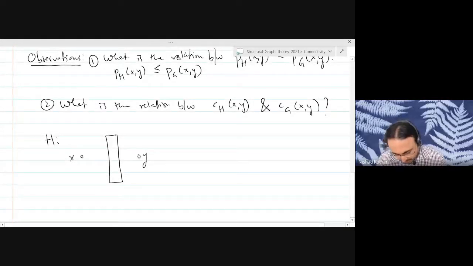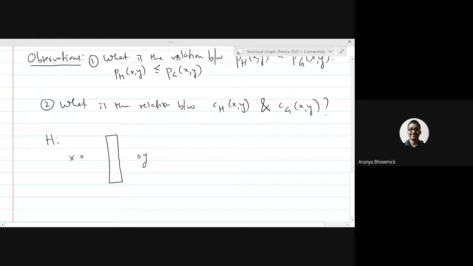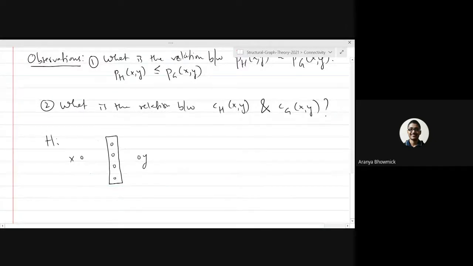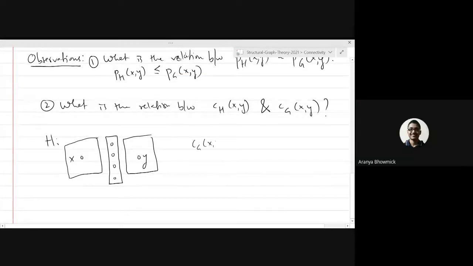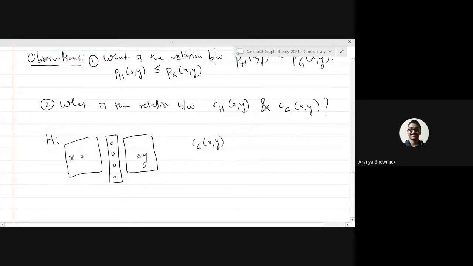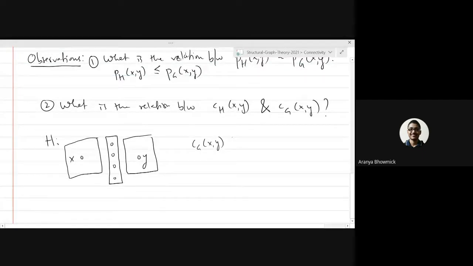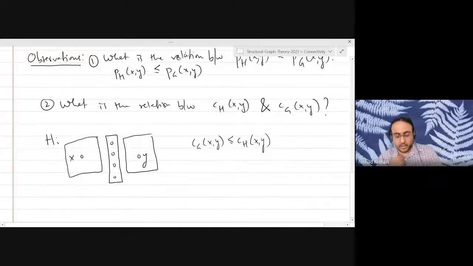Okay, fine. Because if CGXY equals some value, say K, then we can remove K vertices from G so that X and Y can be separated in G minus those K vertices. So what is your claim again? CGXY, yes, that is less than or equal to CHXY. I see. This is your claim.